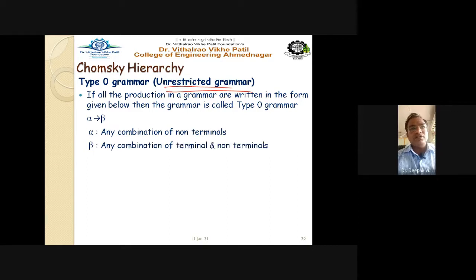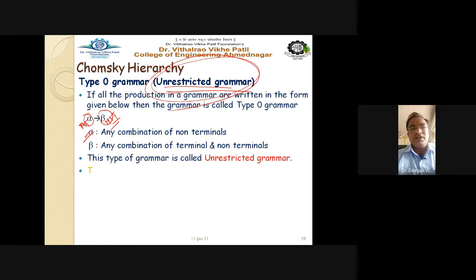So here the restrictions are released on both sides of the production rules. Any combination of terminals and non-terminals is allowed on both sides. It means there are no restrictions on how to write the rules in the type 0 grammar. So this type of grammar is called unrestricted grammar.